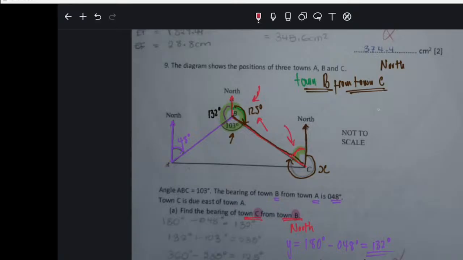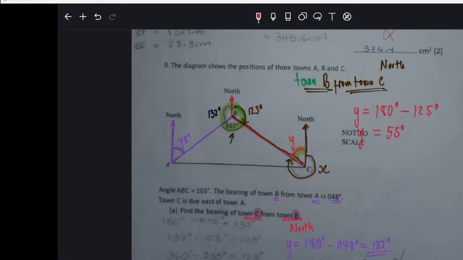So to get this Y, you say Y is equal to 180 degrees minus 125 degrees, which is this one. Then you'll be able to get Y. Y will be equal to, what is 180 minus 125? 55, eh?